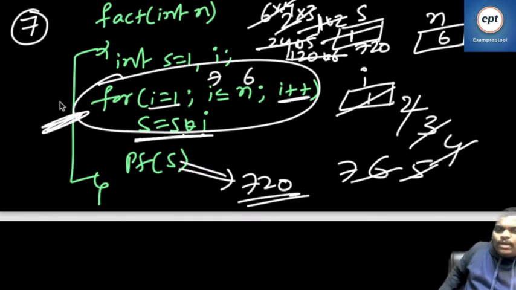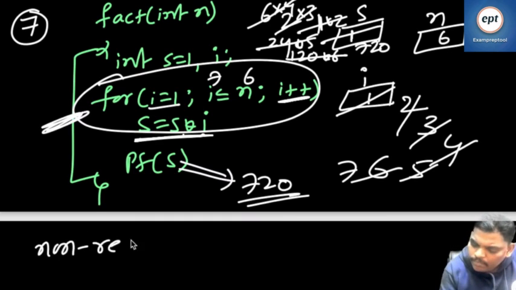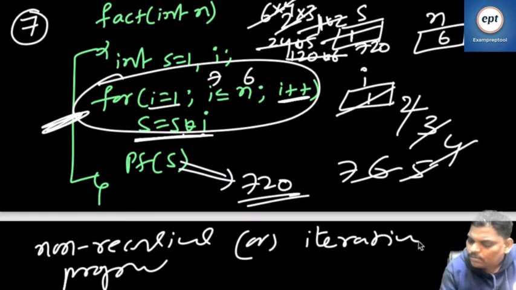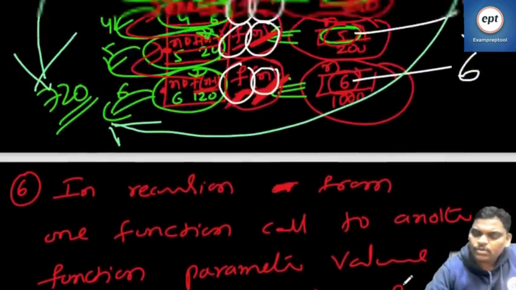It is non-recursion, which is also called an iterative program. Inside, fact is not there. This is a non-recursive program, also called an iterative program.